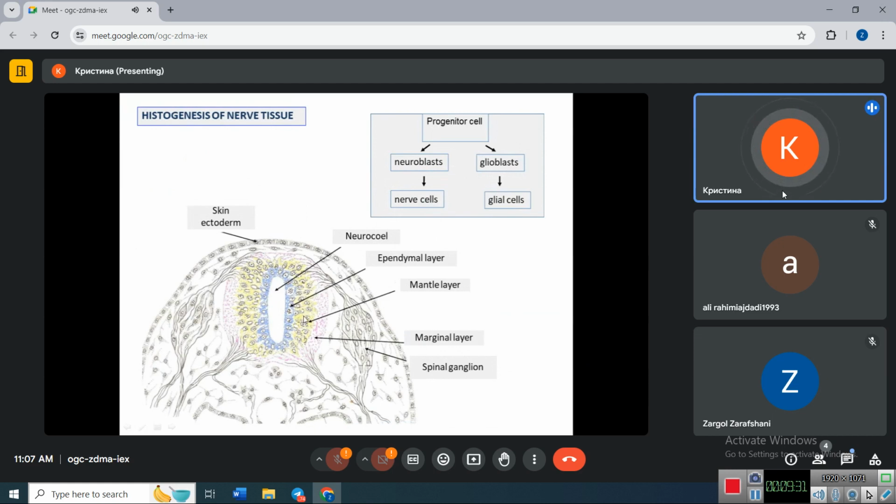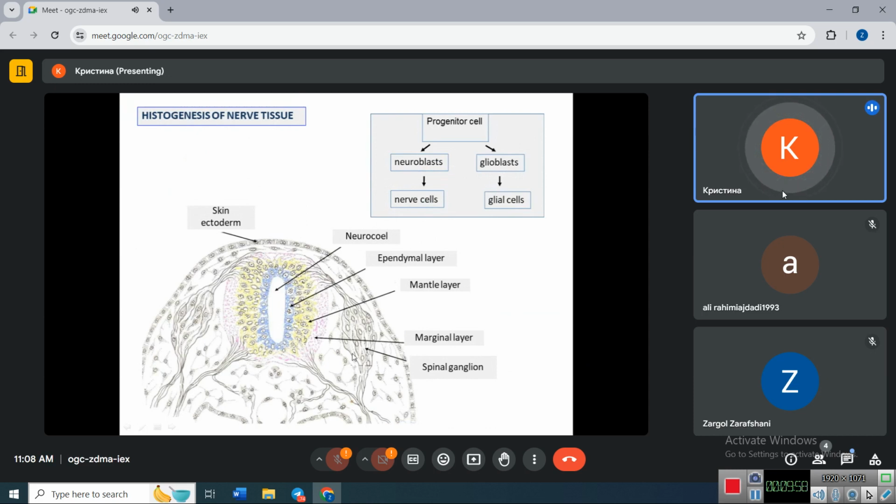While maturing, the neurons grow their single axon, the process, and this axon grows to the periphery, and the axons of maturing neurons form the outermost marginal layer. So marginal layer, the outermost layer of developing neural tube, consists of neuronal axons.